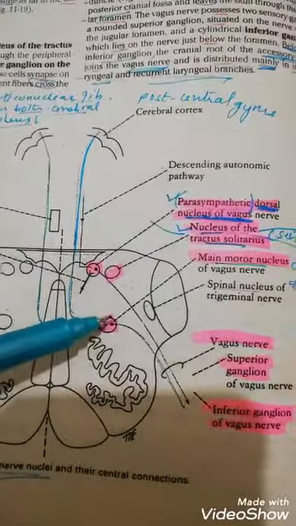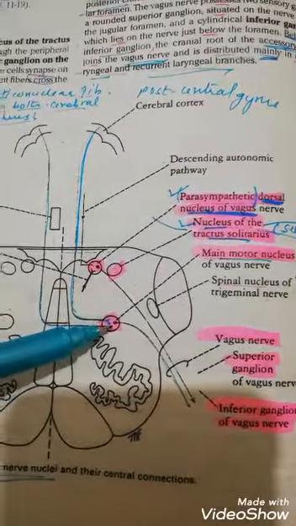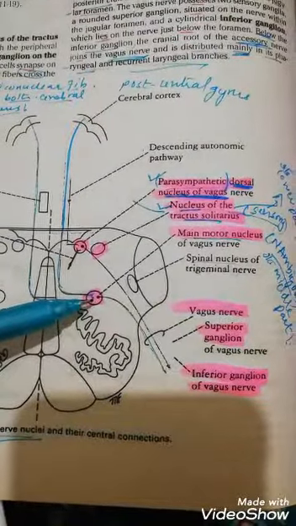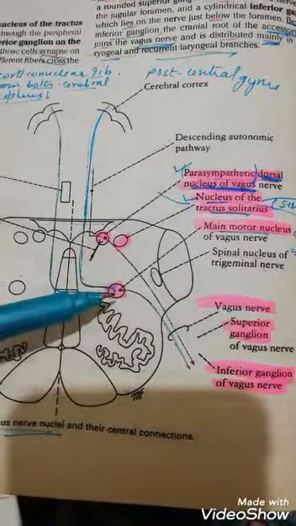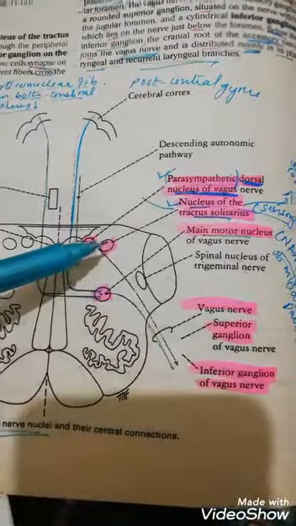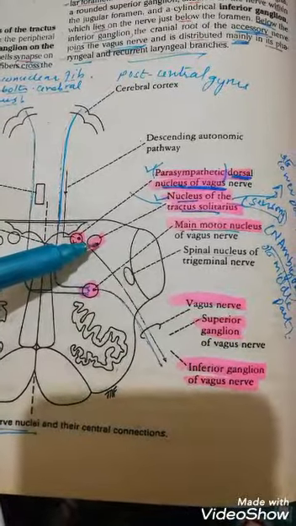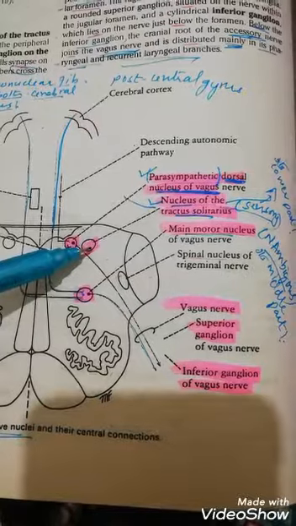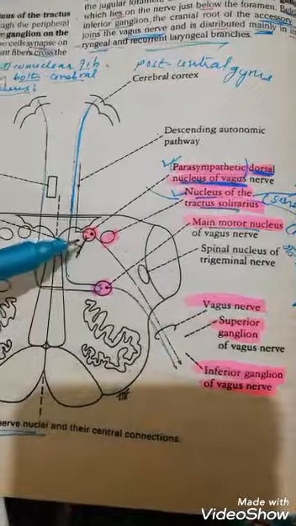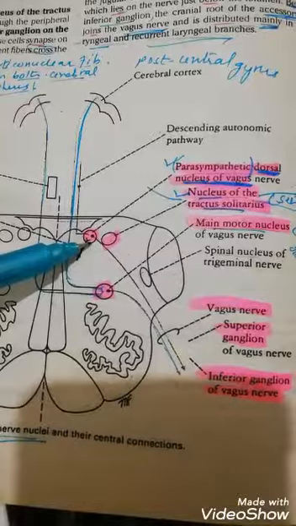Concentrate, this is the main motor nucleus of the vagus nerve, which is also called the nucleus ambiguus. The middle part of the nucleus ambiguus takes part in the formation of the main motor nucleus of the vagus nerve. Then you can see the nucleus of the tractus solitarius, which is sensory in nature. Its lower part is taking part in the formation of the sensory nucleus. Then you can see the dorsal nucleus of vagus, which is parasympathetic in nature.